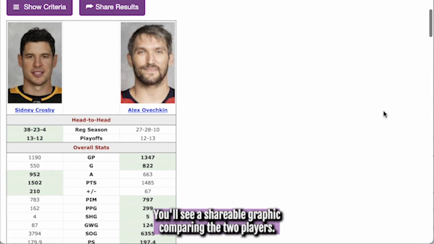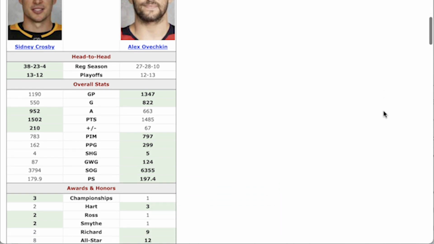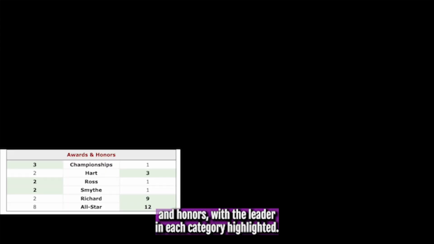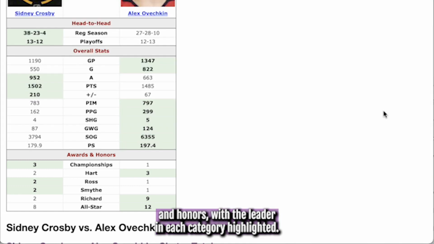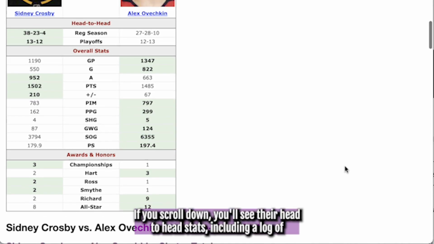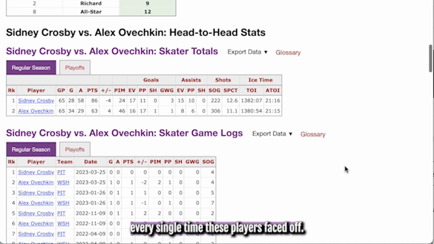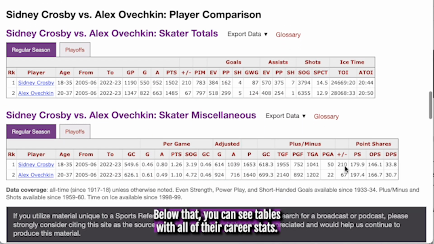You'll see a shareable graphic comparing the two players. It has their head-to-head record, their career stats, and their awards and honors, with the leader in each category highlighted. If you scroll down, you'll see their head-to-head stats, including a log of every single time these players faced off. Below that, you can see tables with all of their career stats.